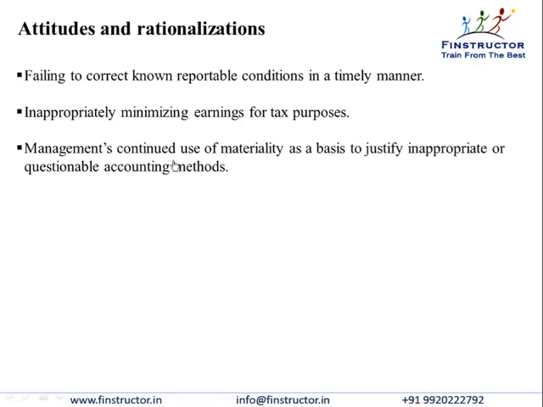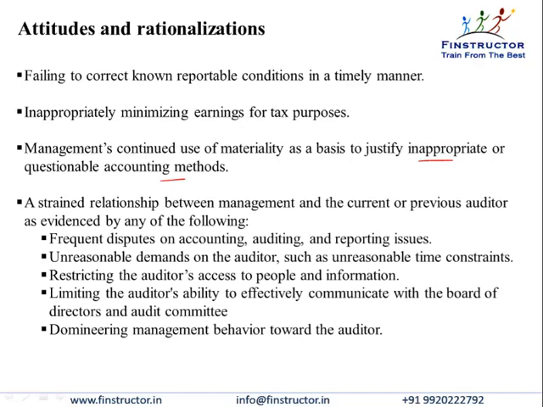You find that the management is repeatedly using materiality, that is, saying that the information or principle is relevant and must not be omitted, as a basis to justify inappropriate accounting methods. And very importantly, if you find evidence of a strained relationship between the management and the auditor, so if there are frequent disputes on accounting, auditing, or reporting issues, unreasonable demands being made from the auditor, restricting the auditor's access to people and information, limiting his ability to communicate with the board and the audit committee, and if you find evidence of domineering management behavior towards the auditor. All this would indicate that the management has attitudes and rationalizations to commit fraudulent behavior.